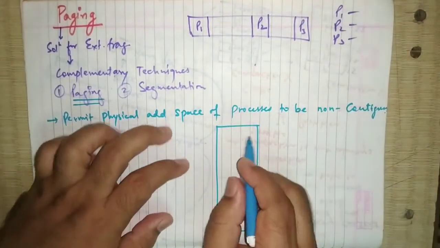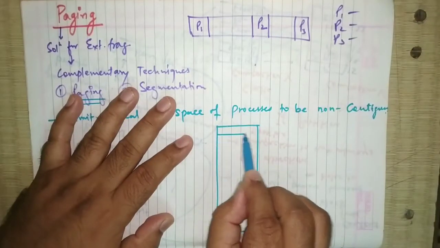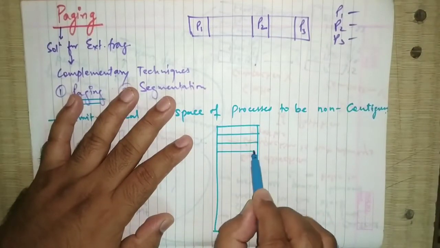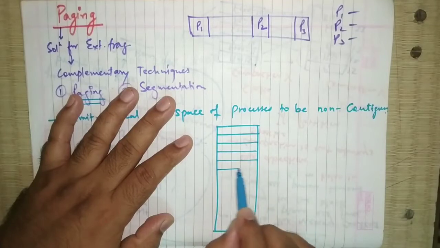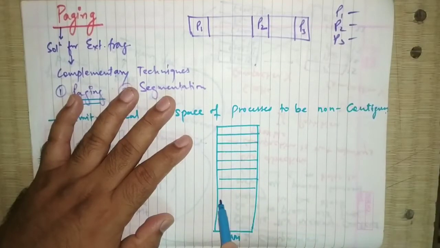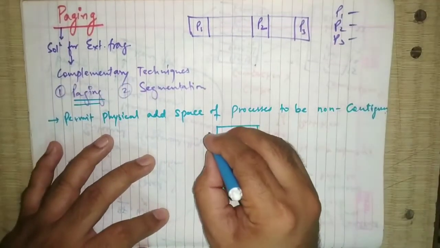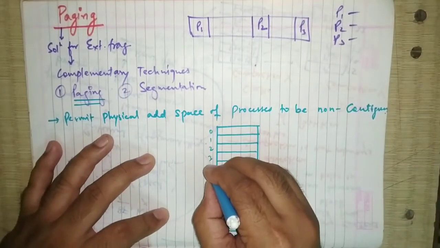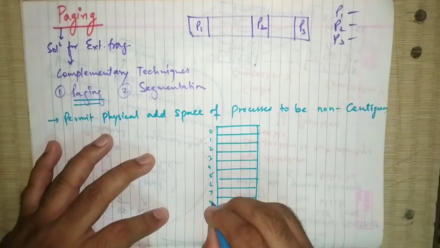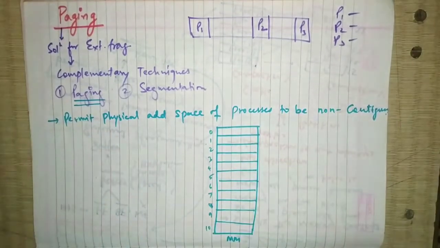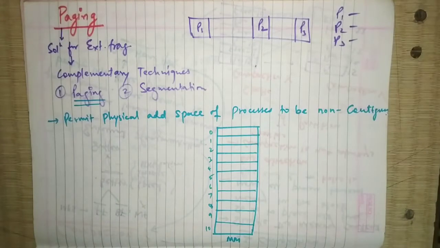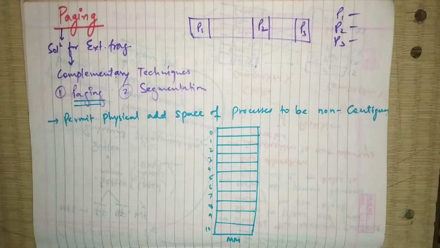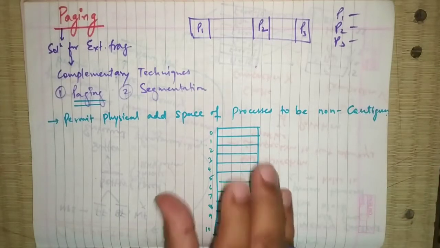So I have divided it into chunks numbered 0, 1, 2, 3, 4, 5, 6, 7, 8, 9 and 10. So total 11 chunks are there for the main memory. Now my main memory is in this situation.